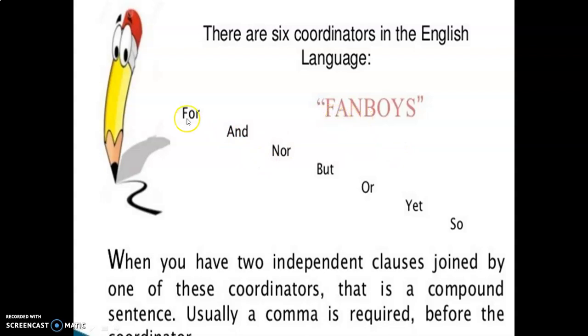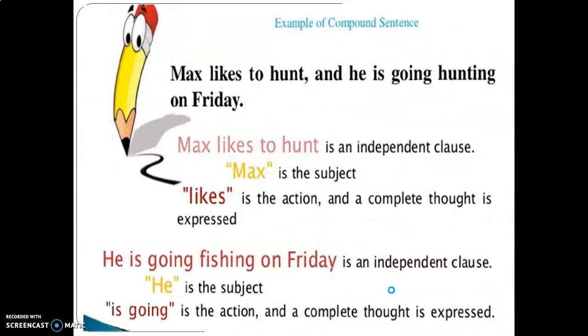F for, A and, N nor, B but, O or, Y yet, S so. This is called FANBOYS. When you have two independent clauses joined by one of these coordinators, that is a compound sentence. Usually a comma is required before the coordinator.